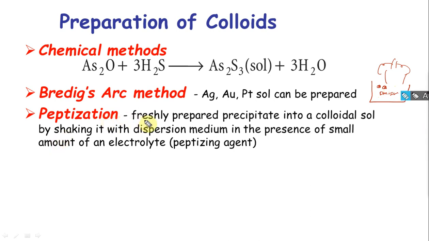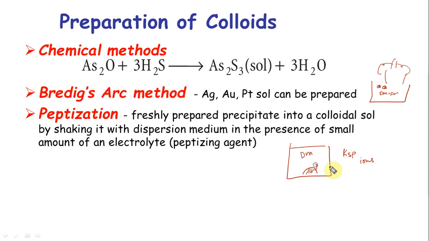Peptization, this has come in peptization. A freshly prepared precipitate, okay, you have precipitated, for example AgCl, it can be converted into a colloidal sol by shaking it with a dispersion medium in the presence of a small amount of electrolyte. So basically, you take a precipitate and dispersion medium, you shake them, it's going to go only a little bit inside, that's because of KSP. Even what is going to go inside is not a colloid, it's actually ions. Remember AgCl, Ag plus and Cl minus concentration we have figured out so many times, square root of KSP, all those are ions, those are not colloids.